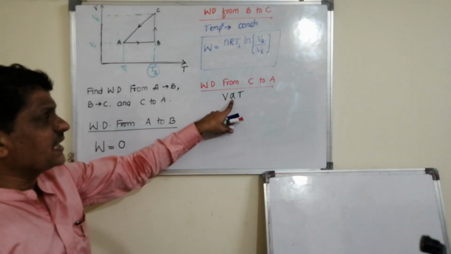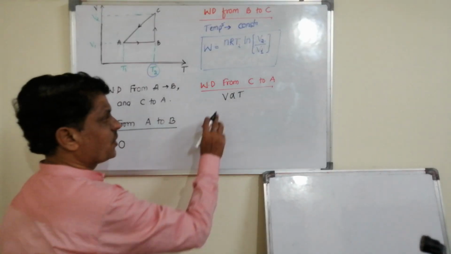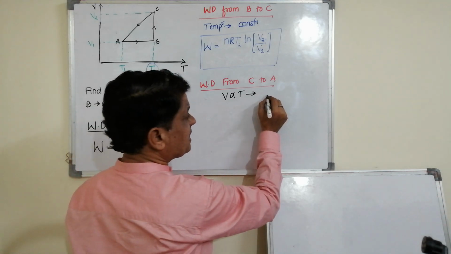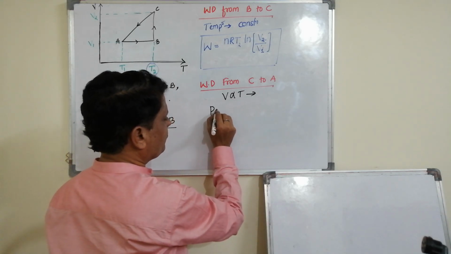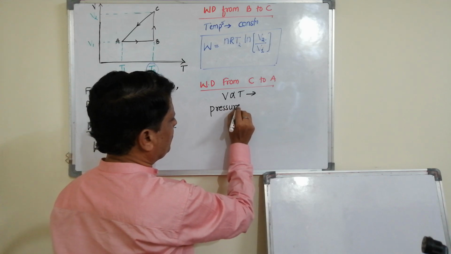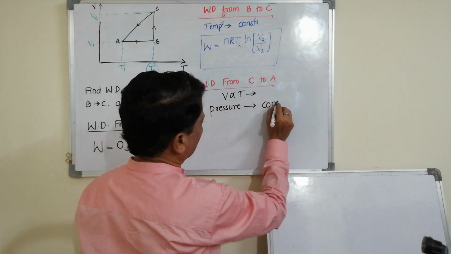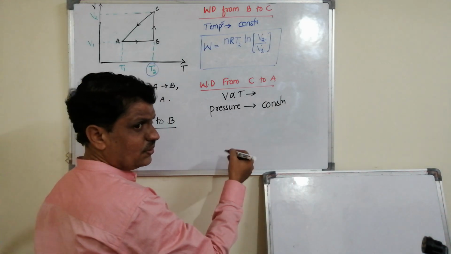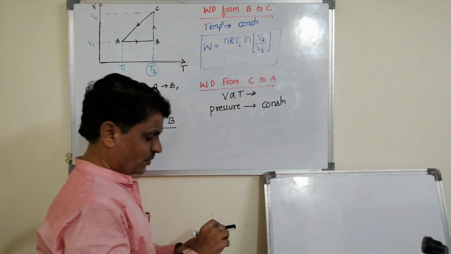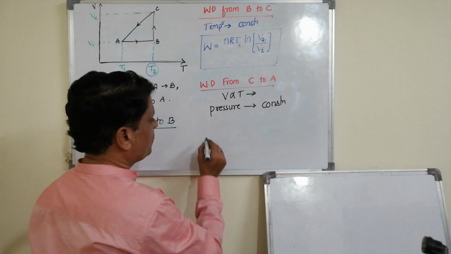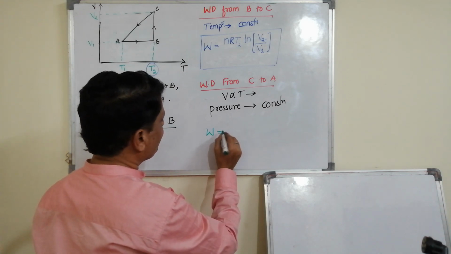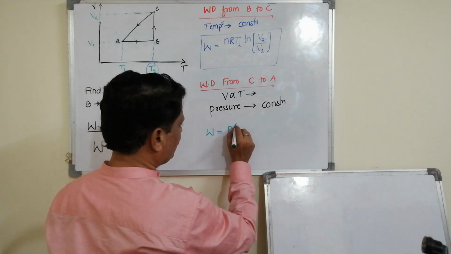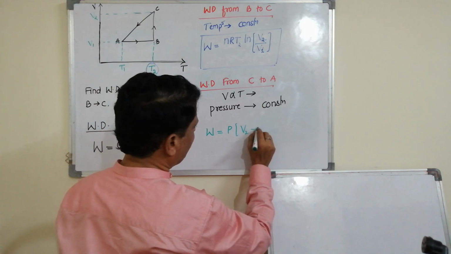Here V is directly proportional to T, which is Charles law. In this case, pressure remains constant. When pressure remains constant, it is an isobaric process. For an isobaric process, work done is P into change in volume, P into V2 minus V1.